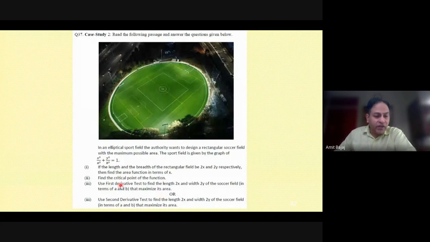But here you see first or second derivative test is asked. But even if such type of situation arises, they will always ask with the or choice. So there will be the option at least. So you need not worry about that, because sometimes students are more comfortable with second order derivative test only. We even as a teacher prefer second order derivative test.